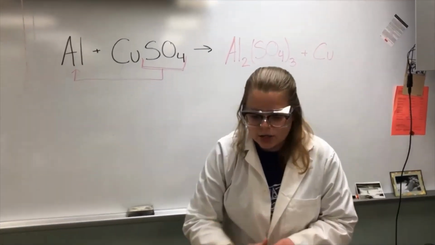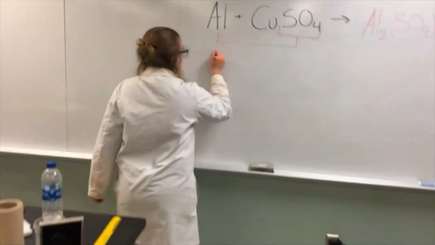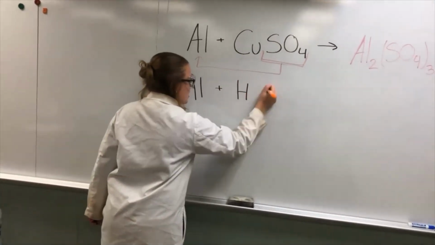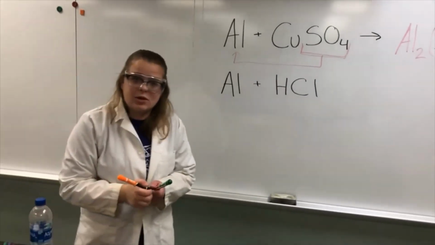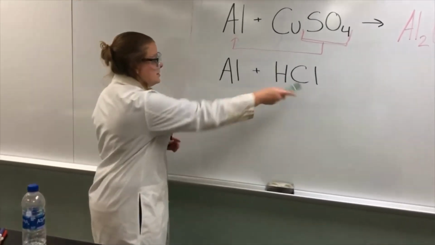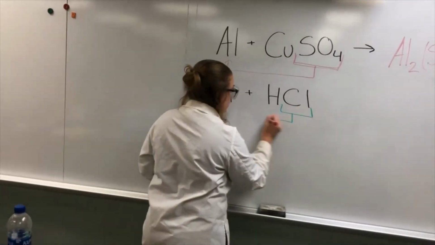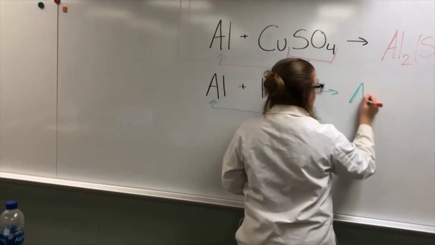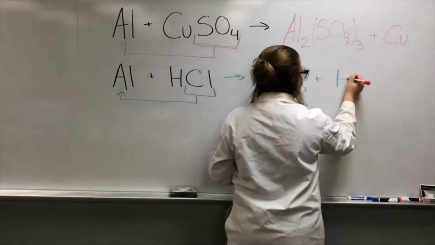Now this reaction here with just the HCl, what we see is aluminum is reacting with HCl, hydrochloric acid. And again, someone is stealing someone's girlfriend. Aluminum is stealing chlorine from hydrogen, so chlorine is going to go with aluminum. So what you're going to produce is aluminum chloride, and we're going to start producing a